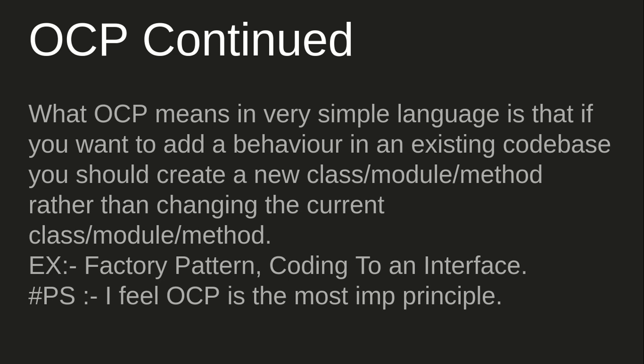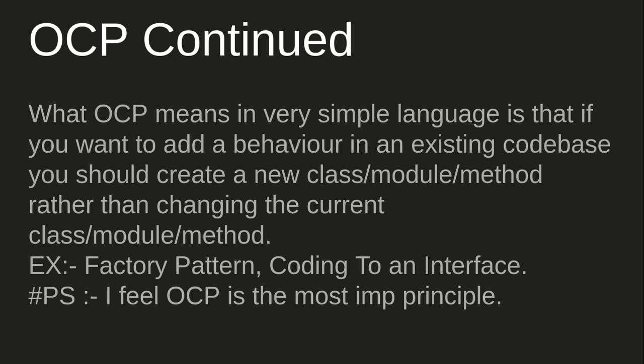I personally feel that OCP is one of the most important principles a developer should follow, because as an organization grows, the code base tends to grow very large. Or in any place where you have programmed a service, it's very common that some new developer will come in and start programming in that service.